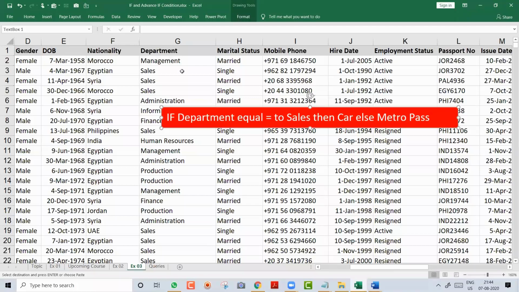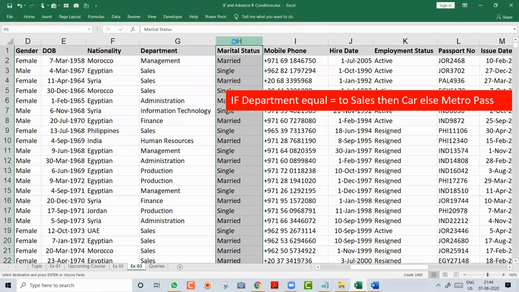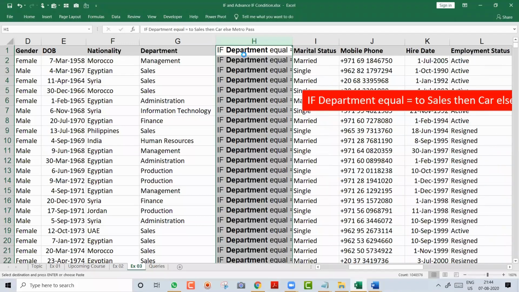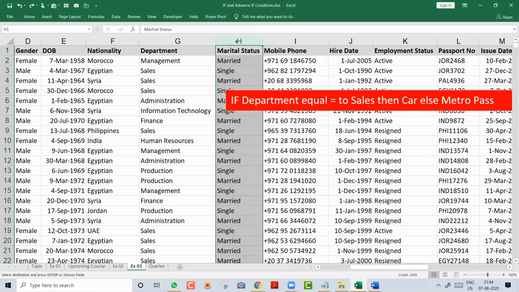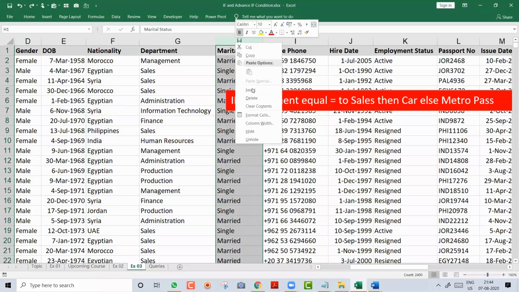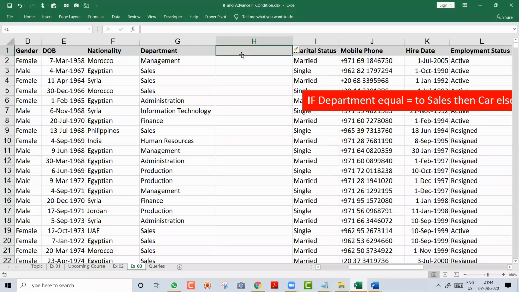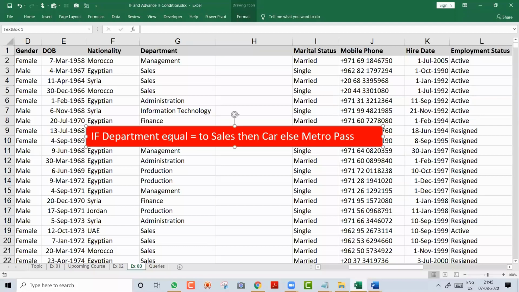So here is my department. This is my department, column G. And my manager tells me, Ramzan, in this department, I wanted to add one status. And the condition is this: if department equal to sales, then here car will come, or metro pass. So I say car and I say metro pass.